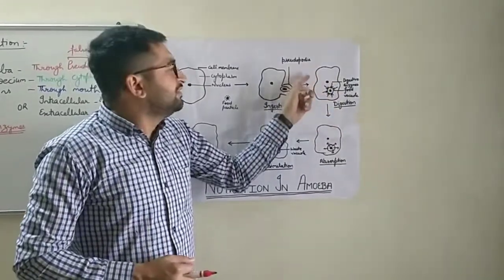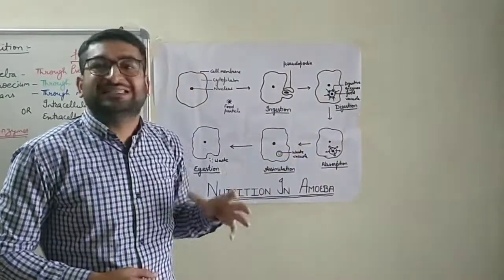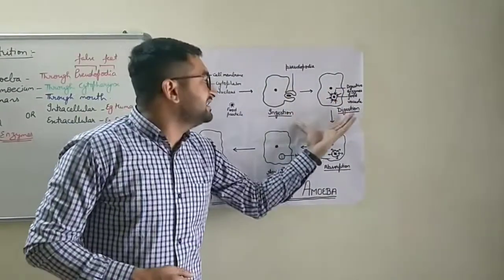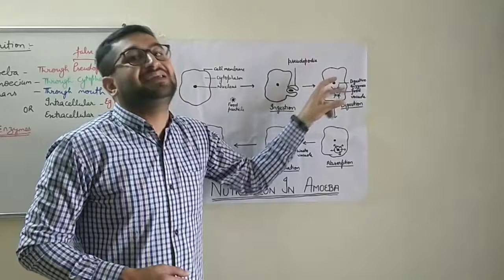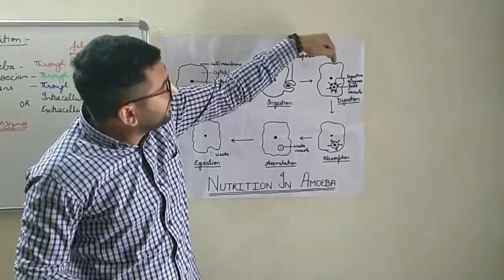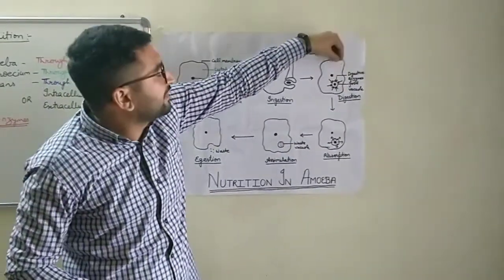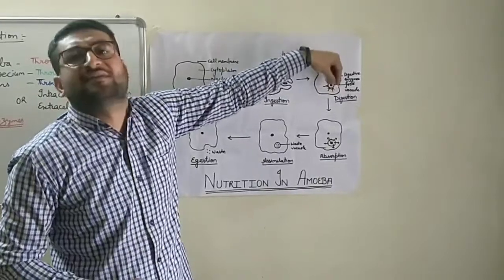Then amoeba is unicellular, so the cytoplasm contains certain digestive enzymes. Amoeba is a unicellular organism, so in its cytoplasm there are digestive enzymes, which it releases into that food vacuole.